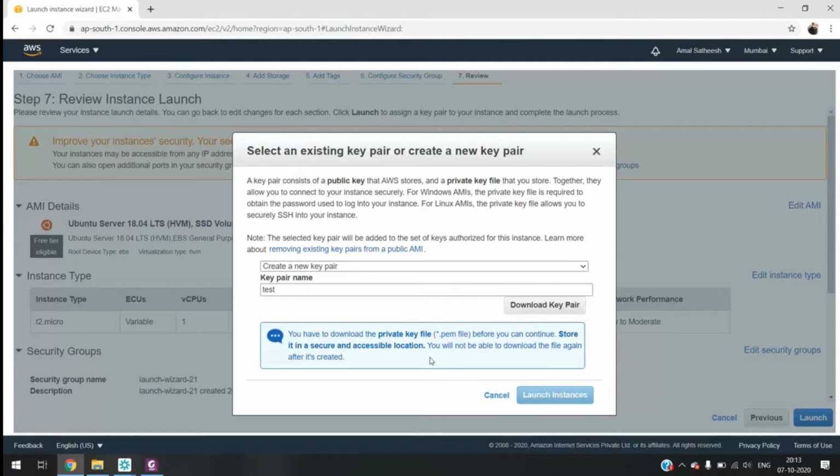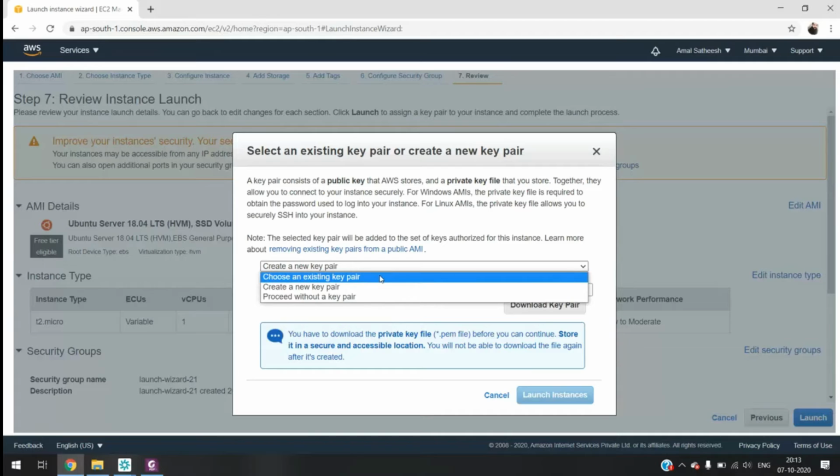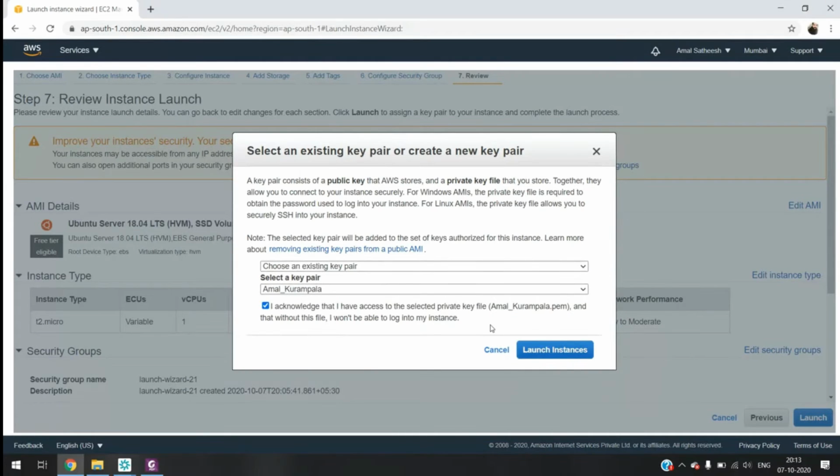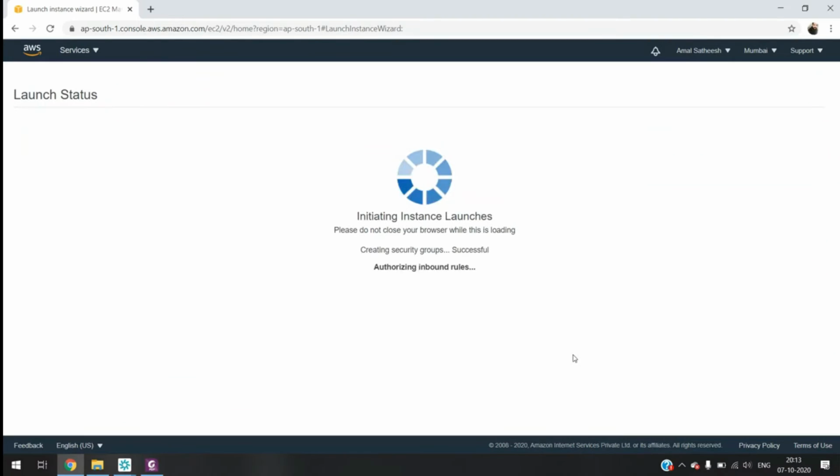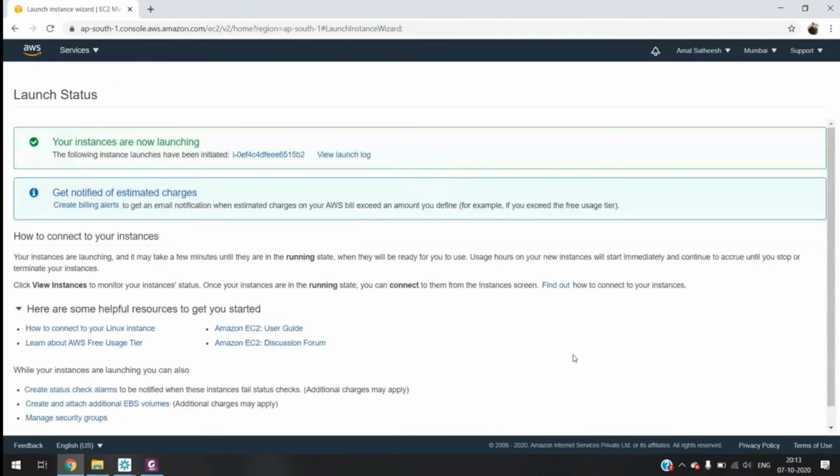Always keep the key safe. You can mail the key to someone. Okay. Let me choose an existing key pair and I am choosing my key. Then you can select launch instances. Okay, so your instance has been launched.